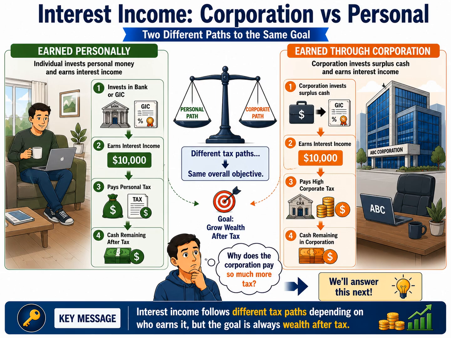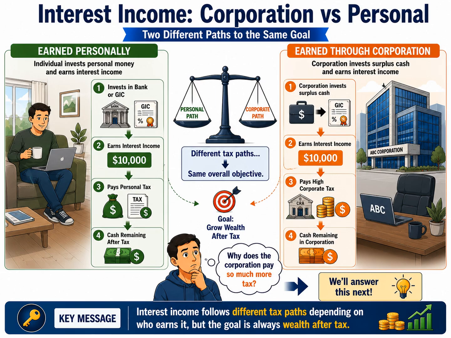Suppose an individual invests money in a savings account, GIC, or another interest-bearing investment. During the year, the investment earns $10,000 of interest income. Because the individual earned the income personally, the interest is reported directly on their personal income tax return, and personal income tax is paid on that amount. After paying tax, the remaining money belongs to the individual.